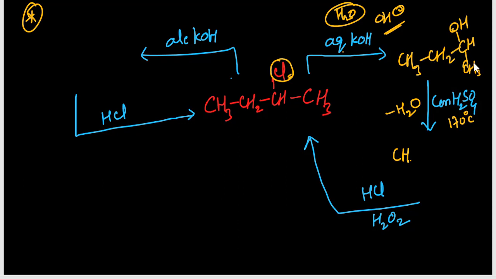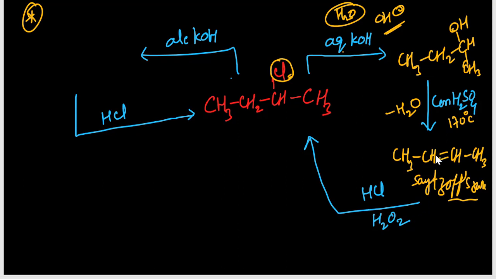One is but-1-ene and but-2-ene, but the major product is but-2-ene. Why? Because more substituted alkene is more stable according to Saytzeff rule. What does the Saytzeff rule say? More substituted alkene is more stable.